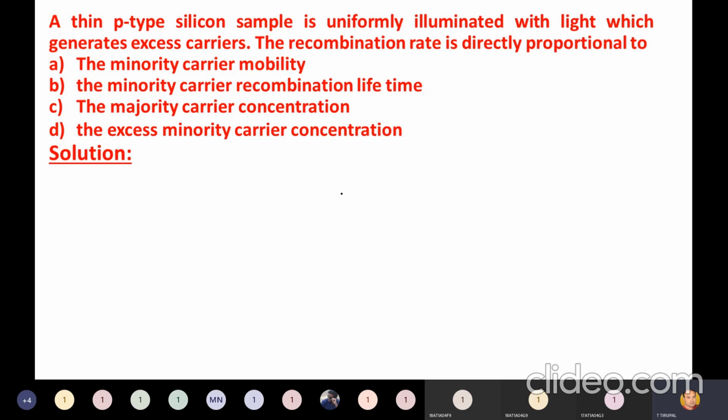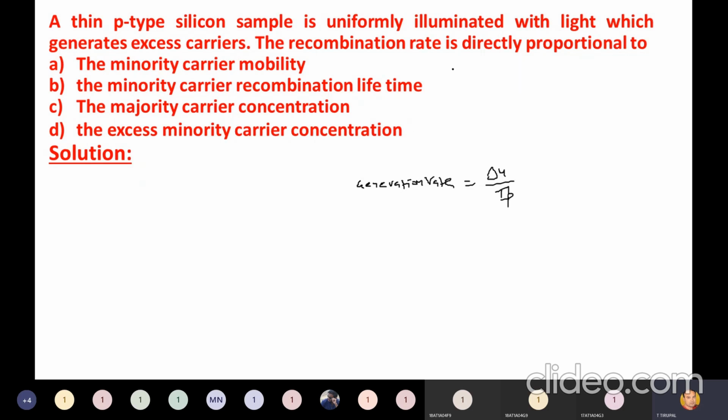What is recombination rate? Generation rate or recombination rate? Just now I told you, generation rate or recombination rate is equal to delta n divided by tau p. Right. The minority carrier concentration. So it depends on what? Excess minority carrier.